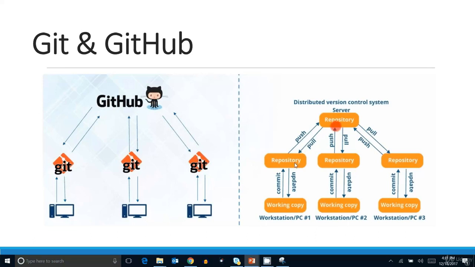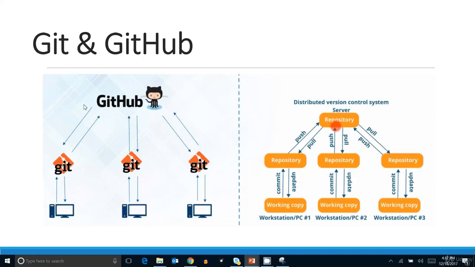So this is my team, this is their local repository. They will push their code changes to the centralized repository. This is another team, this is their repository. They will push their changes to the centralized repository, and the same case here. So all of the members working on that particular project can fetch all the code from the centralized repository. In their local, they have the complete copy of the source code of their project.